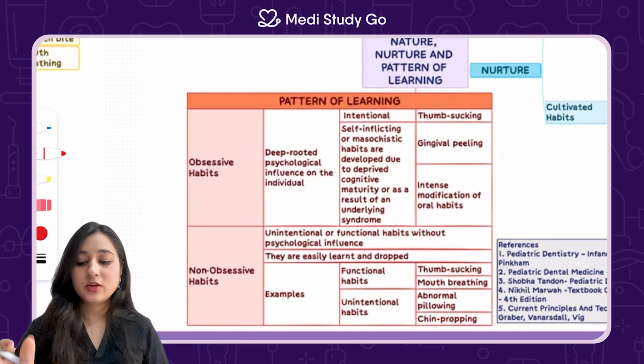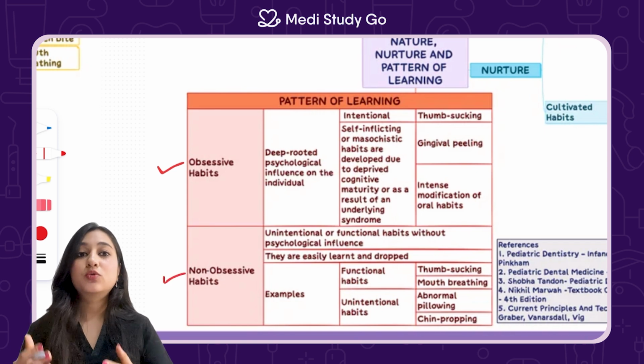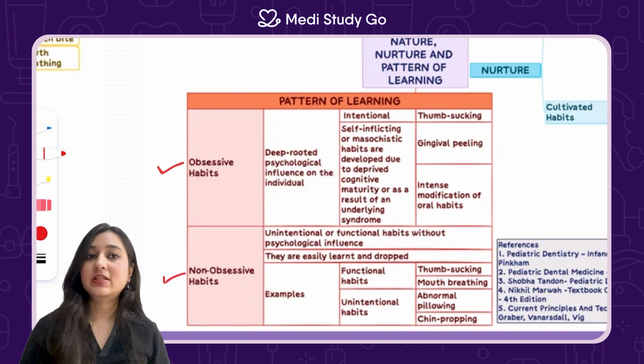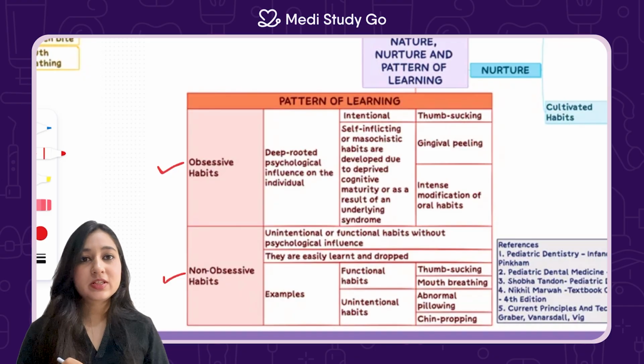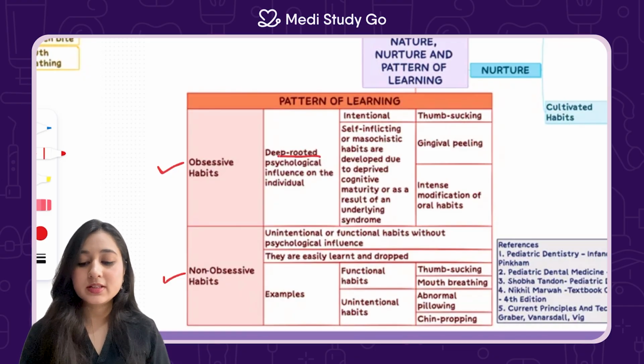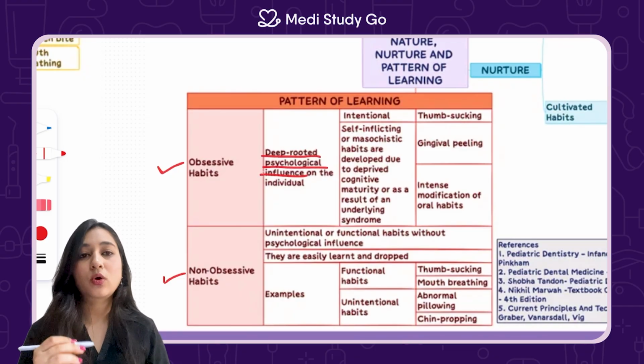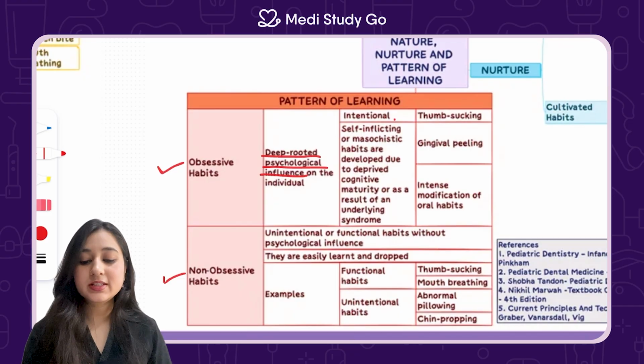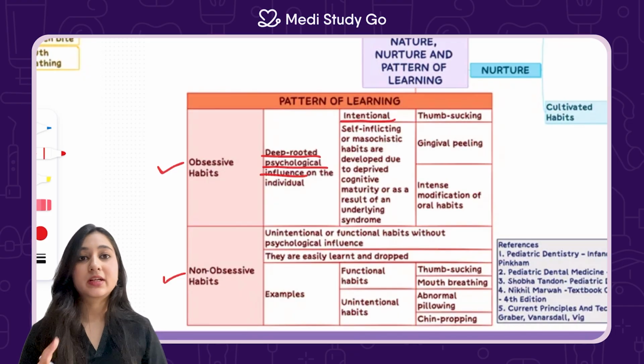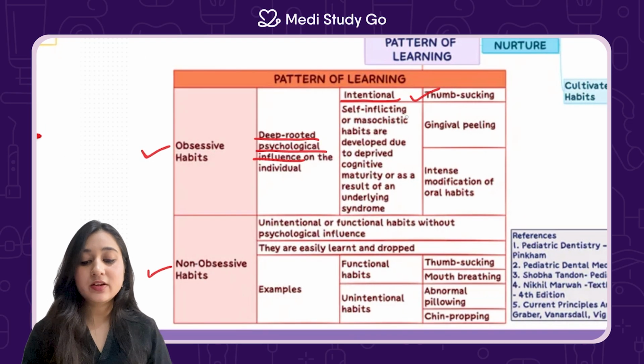So pattern of learning could be either obsessive or non-obsessive, which leads to obsessive habits or non-obsessive habits. Obsessive habits are deep-rooted in psychological influence on an individual. So the first is intentional obsessive habit like thumb sucking. Second is a self-inflicting or a masochistic habit.